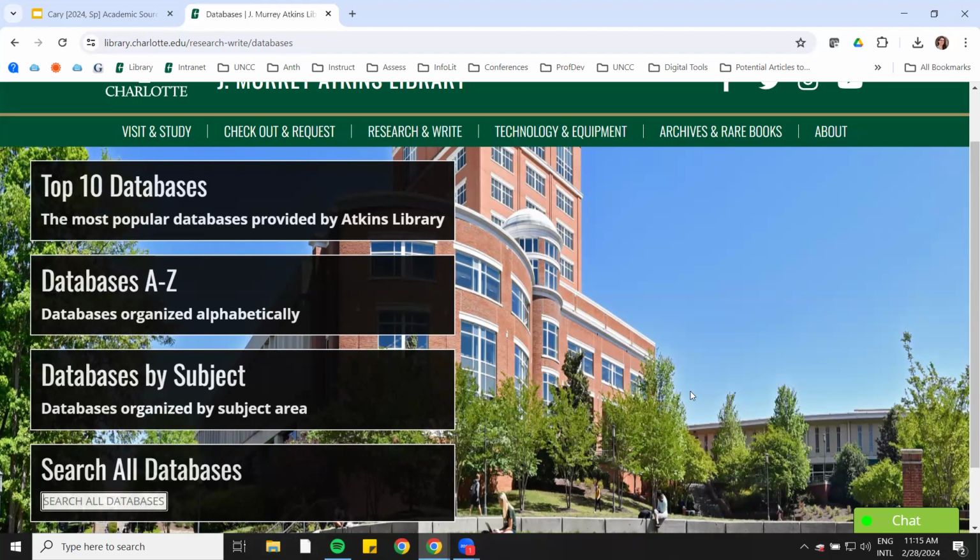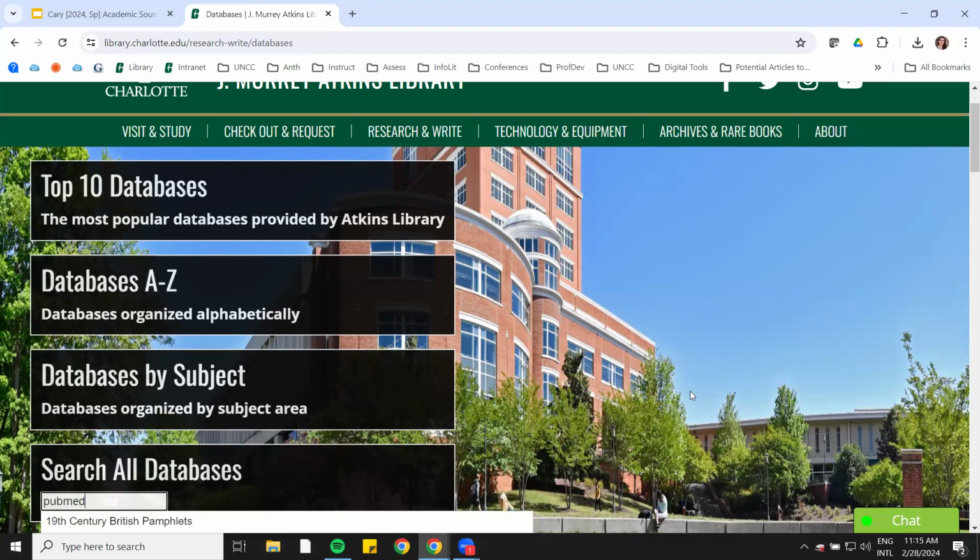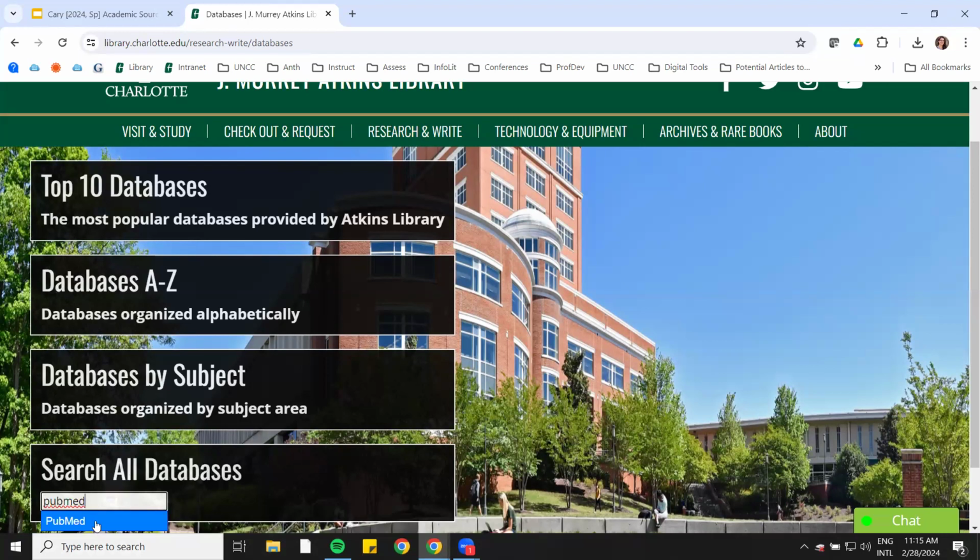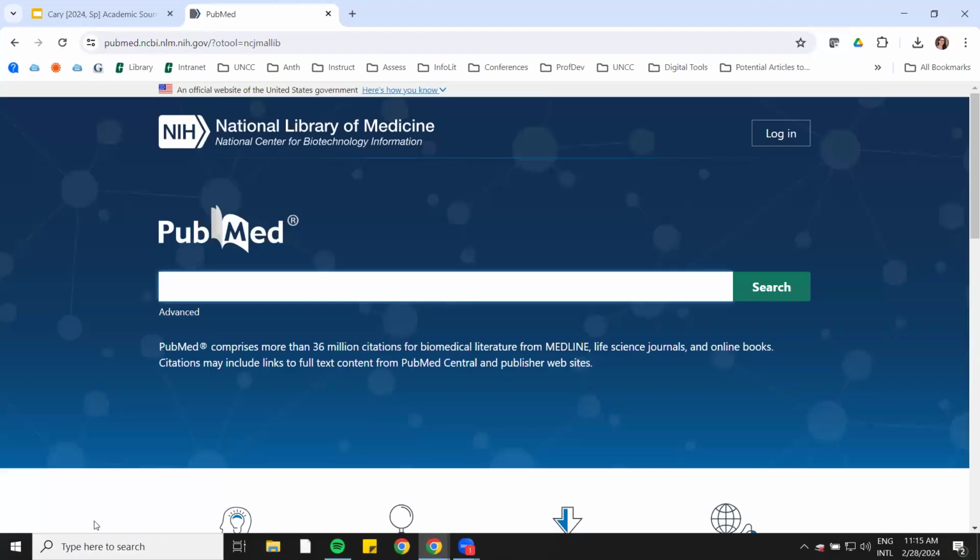But since ChatGPT suggested PubMed, let's try that out. So I typed in PubMed. PubMed is right here. Let's click on that. And it's going to take me to the database directly. So now I can put my search terms here in the middle and keep searching.